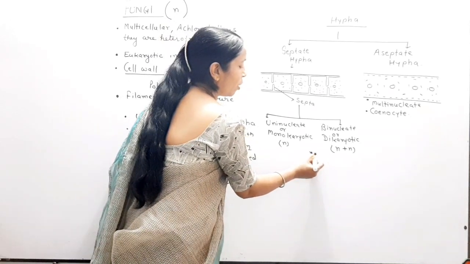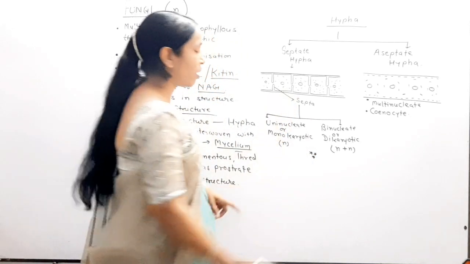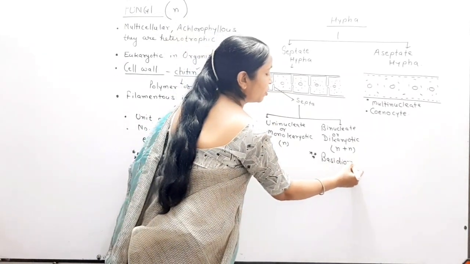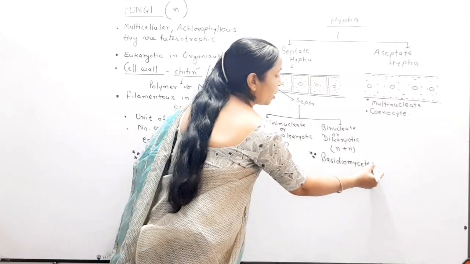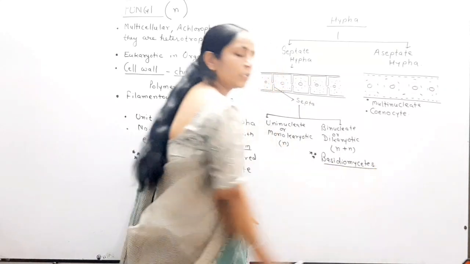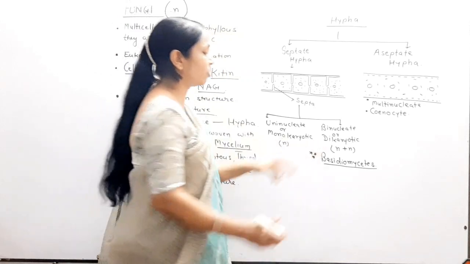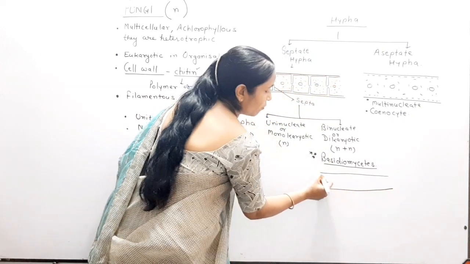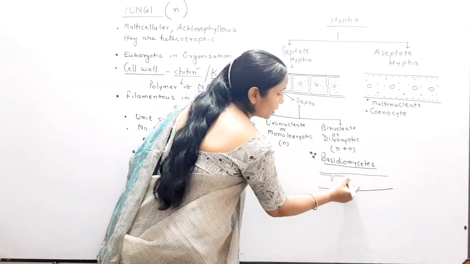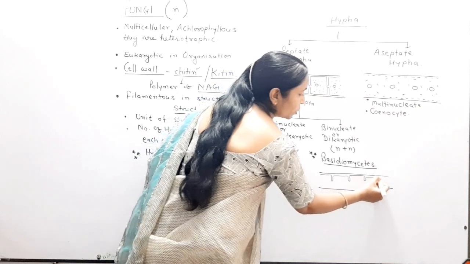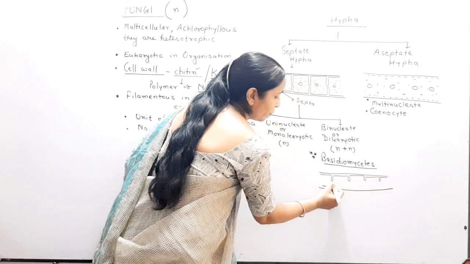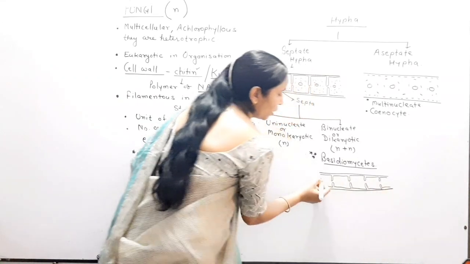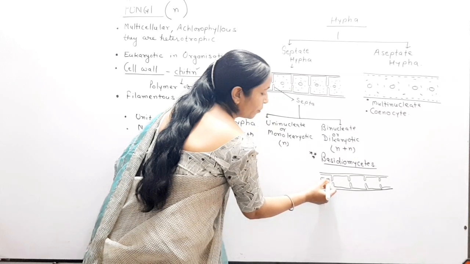Remember that dikaryotic mycelium and dikaryotic hypha are an identical feature of one class. That class is called Basidiomycetes. Clear? So remember this: Basidiomycetes is the class which shows the presence of dikaryotic hypha. Now what is the structure of dikaryotic hypha? This is the cell wall, and then the plasma membrane develops interdigitations. Okay, two nuclei are present.